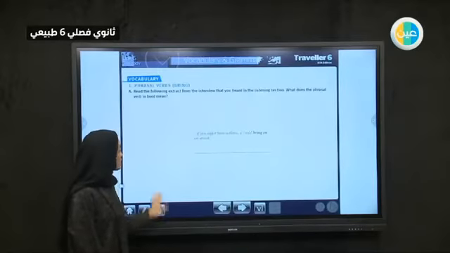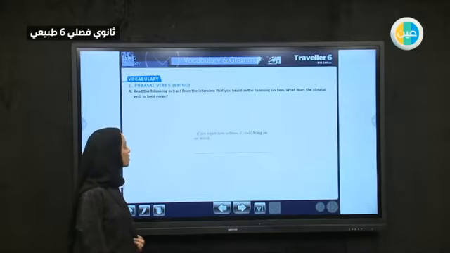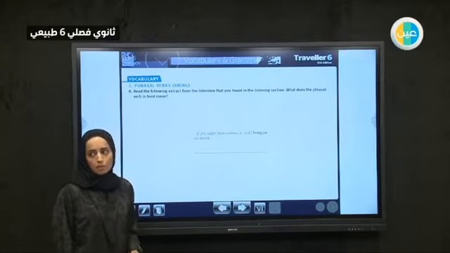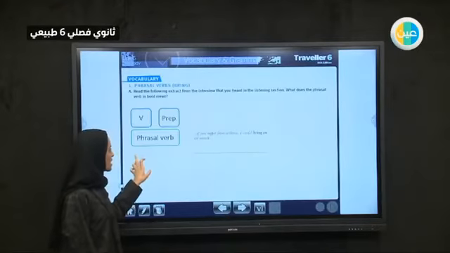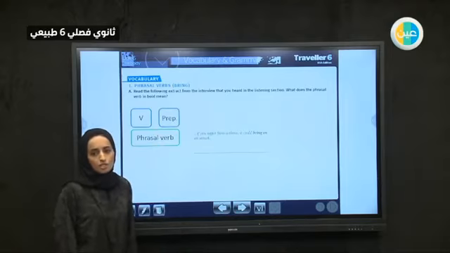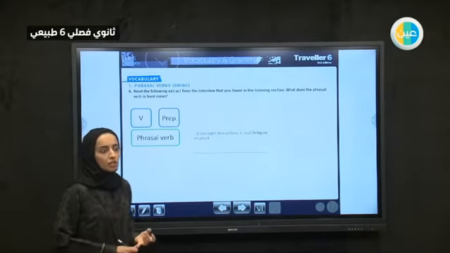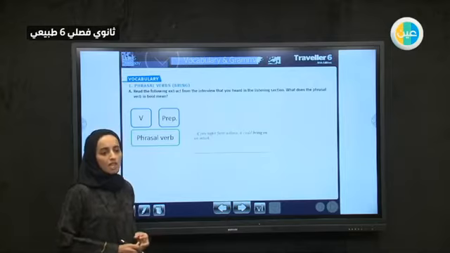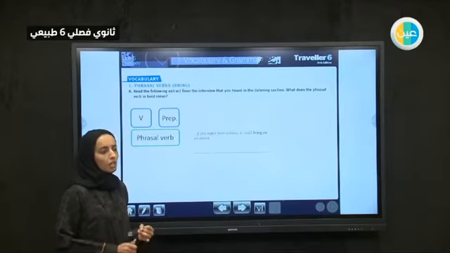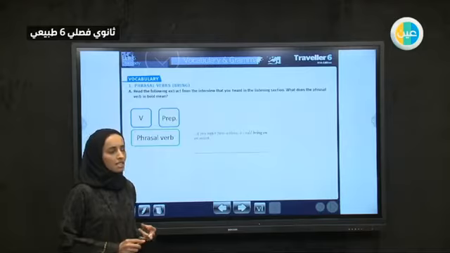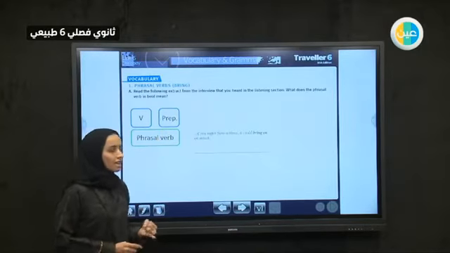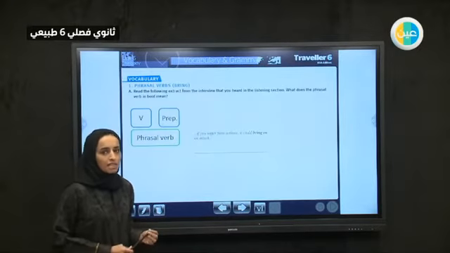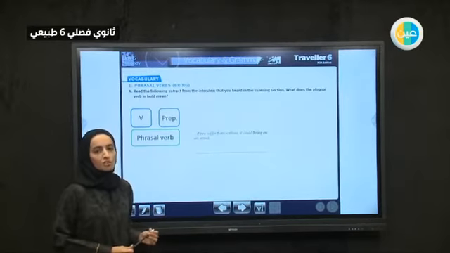Okay. At the beginning here on page 71, we have phrasal verbs. What do we mean by a phrasal verb? We have discussed that before. A phrasal verb is a verb that is followed by a preposition. What is a verb? Any action verb, any word that tells you about an action. Bring, put, study, work. These are action verbs. And the prepositions are like in, on, at. You have the examples of about and with and many others.